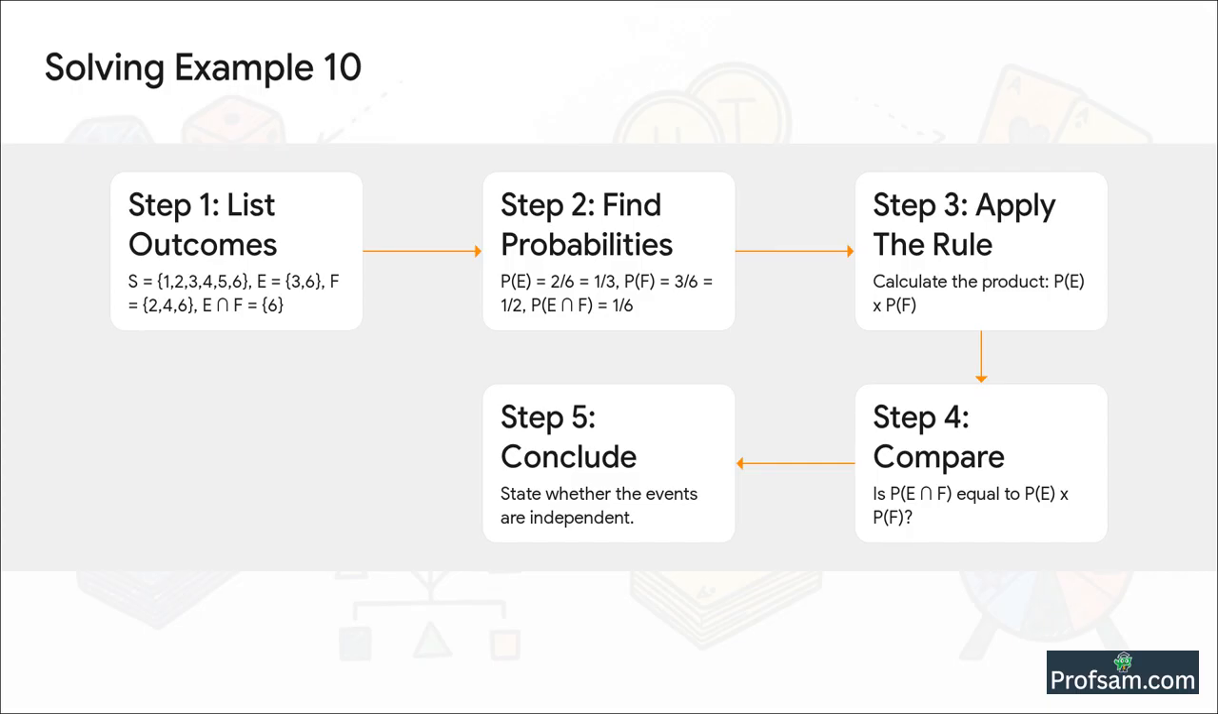Now for step 3, let's use our golden rule. We need to multiply P of E by P of F. So that's 1/3 times 1/2, which gives us 1/6.